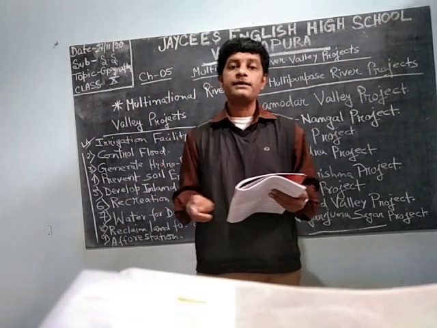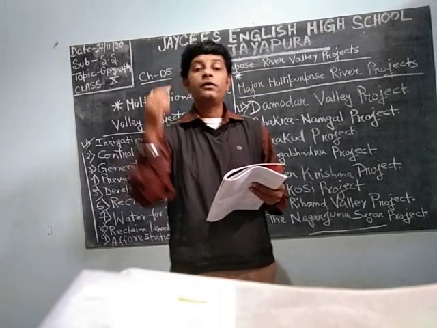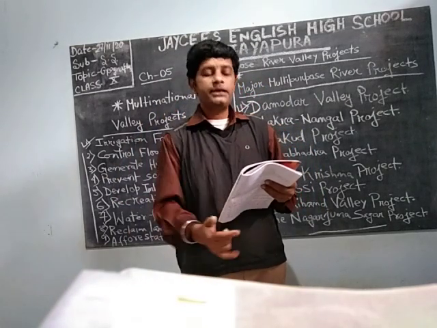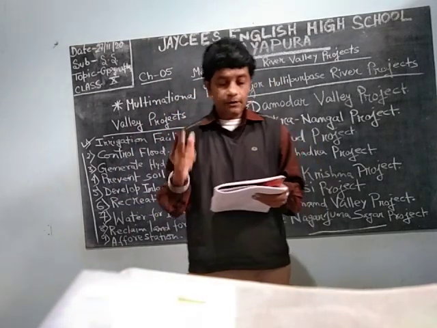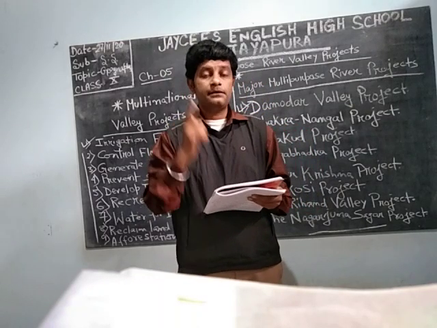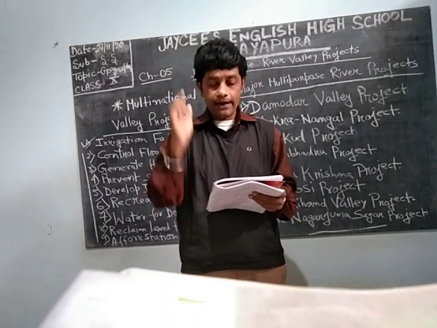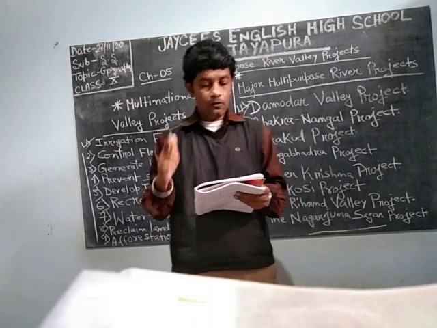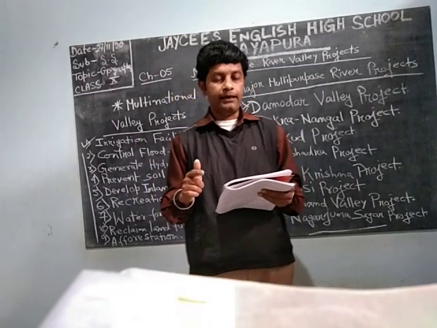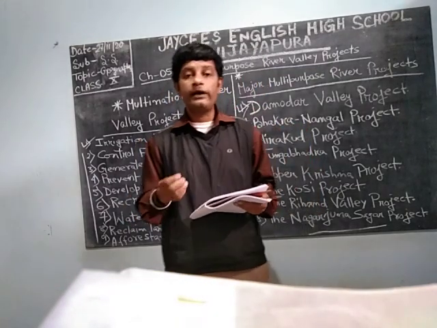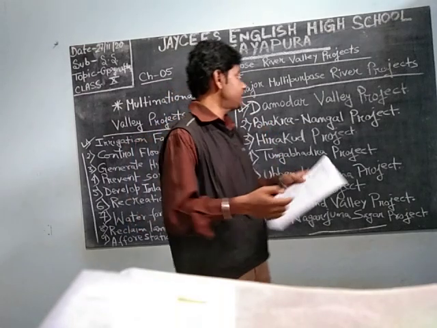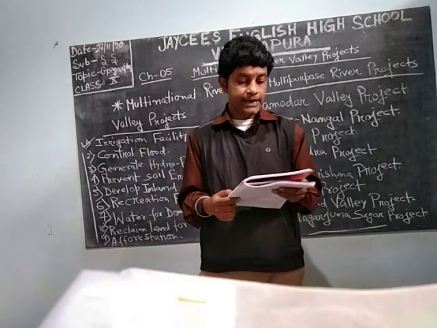So these two governments took the initiative to propose this project. This total project has 4 dams. What are they? Tilaiya, Konar, Maithon and Panchethil. These are the names of the 4 dams which comprise the Damodar Valley project.